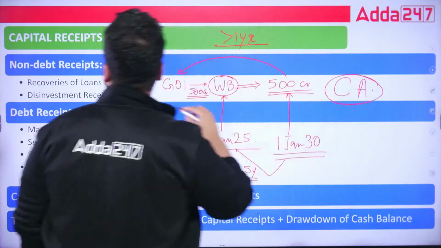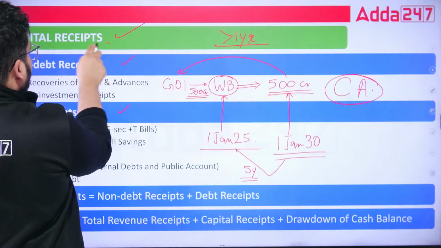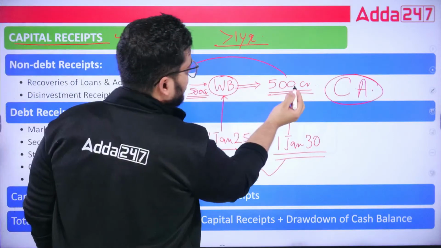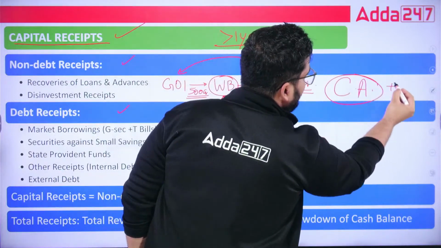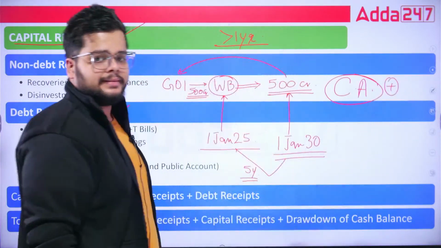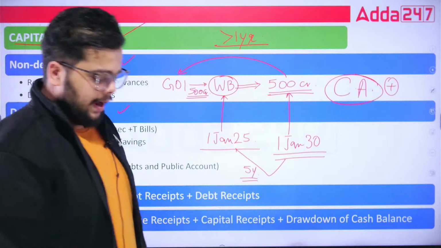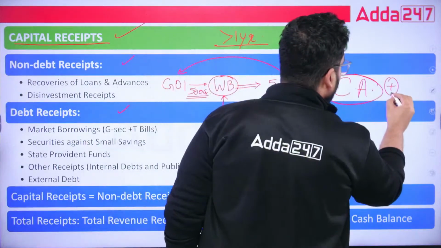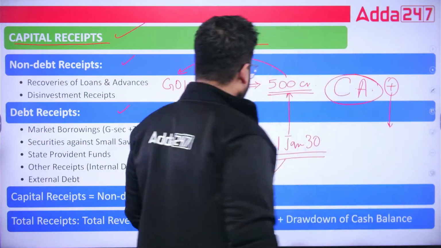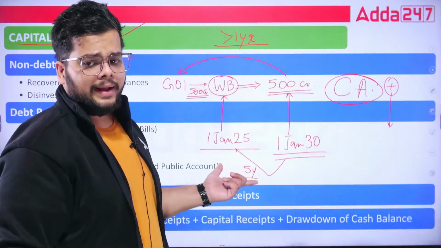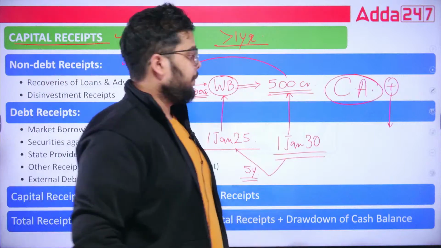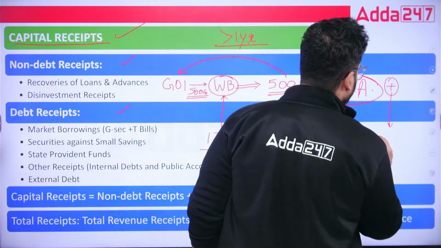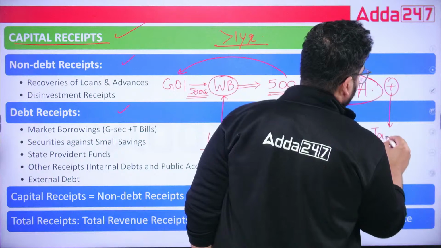Fine. And the plus sign, this 500 crore will be credited. So the capital account will be credited, that is, the plus sign will be there. And we will say that today, when the World Bank has credited the account of government of India, on today, that is 4th of January, this money has been credited.